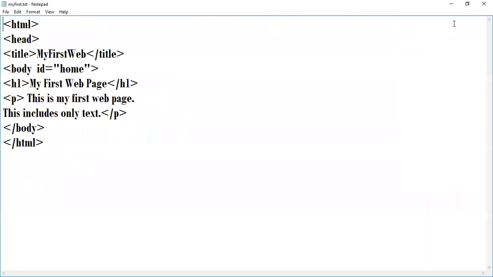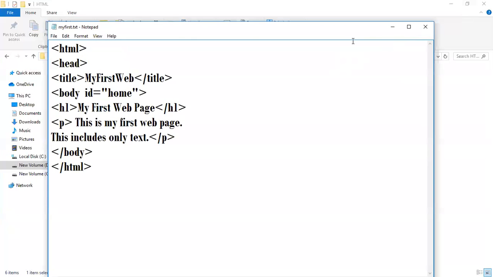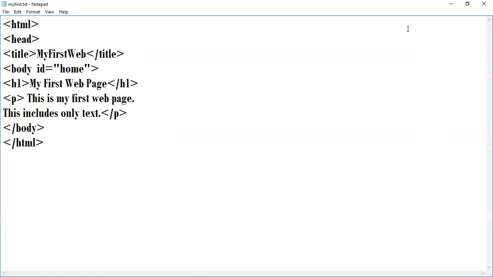When I click on the bigger button, what will happen? What is the name of this button? Maximize. Now what is the button? Restore. When I click restore, it will come back to the same size. When I click on maximize, what will happen? It will become larger and fit onto the window.